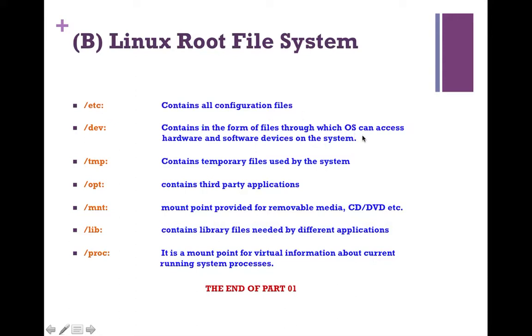Slash dev contains, in the form of files, the devices through which the OS can access hardware and software devices on the system. Slash tmp contains all temporary files used by the system. Slash opt contains third-party applications. Slash mnt is a mount point for removable media, CD, DVD or USB, etc. Slash lib contains library files needed by different applications. Slash proc is a mount point for virtual information about currently running system processes.